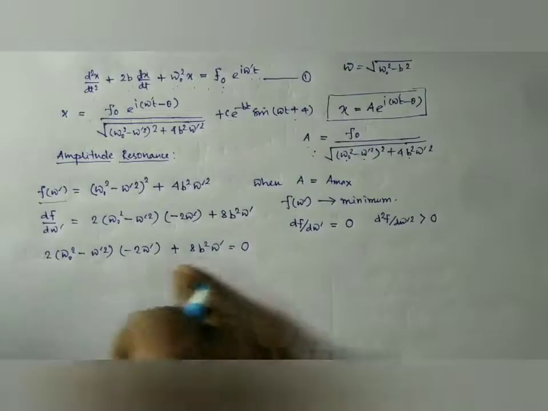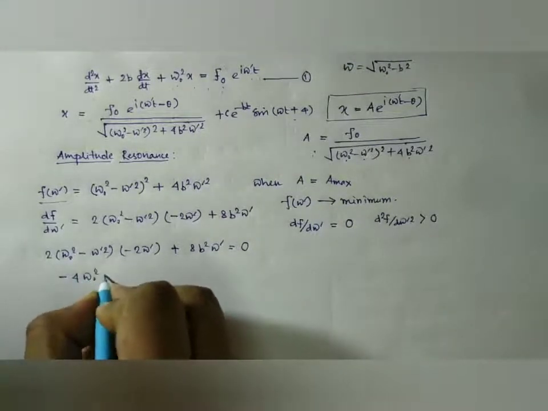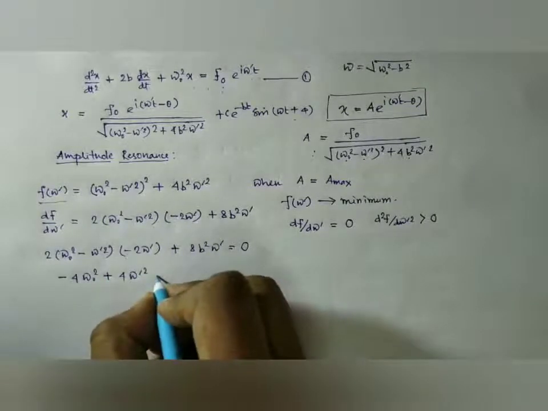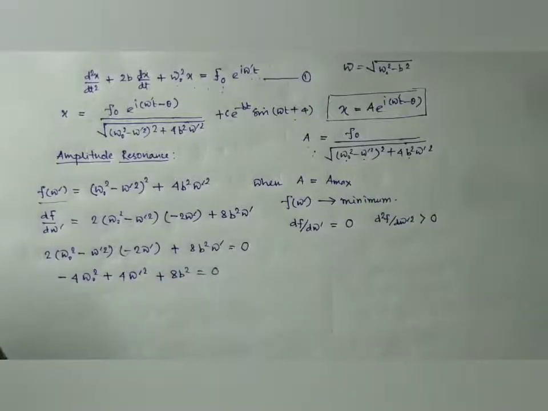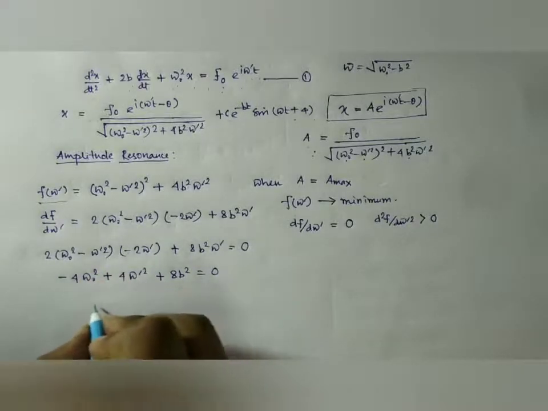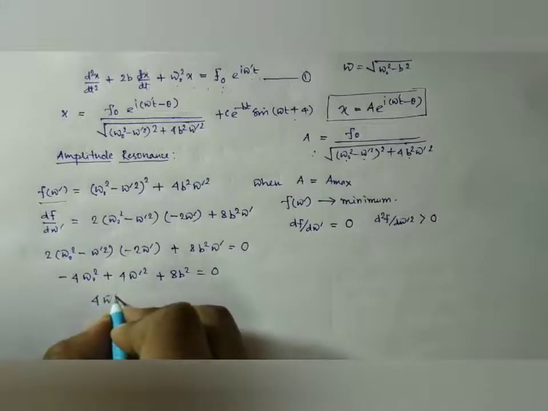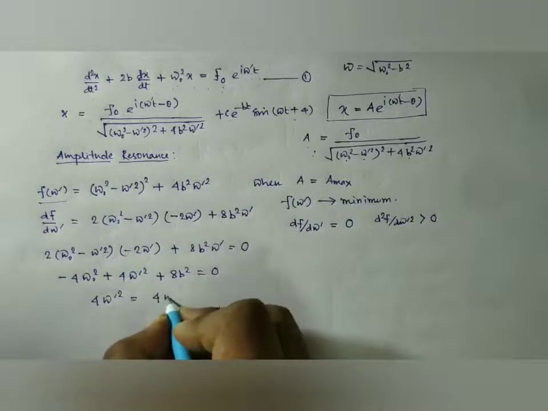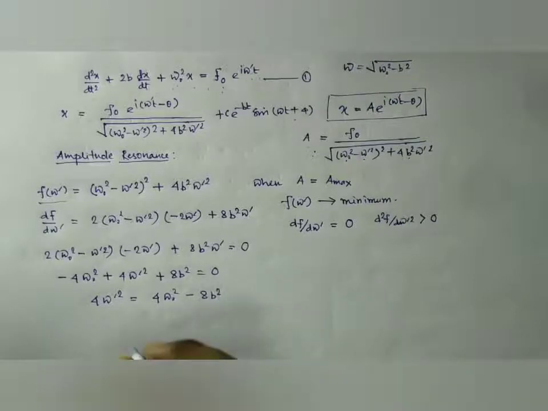From this we have −4ω₀² + 4ω'² + 8b² = 0, from where we obtain 4ω'² = 4ω₀² − 8b².